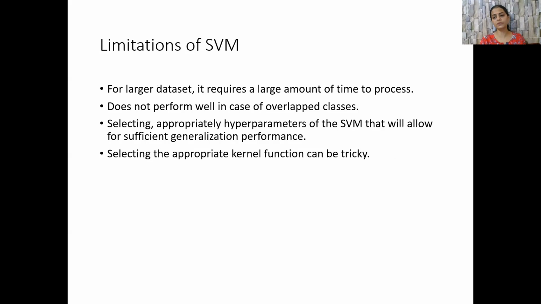Some of the limitations of support vector machines include that for larger data sets, it requires a large processing time. It does not perform well in case of overlapping classes. Selecting appropriately the hyperparameters of SVM that will allow for sufficient generalization of the performance is a complicated task and may be done by experts only. Again, selecting the appropriate kernel function, as I mentioned in the previous slide, can be tricky.